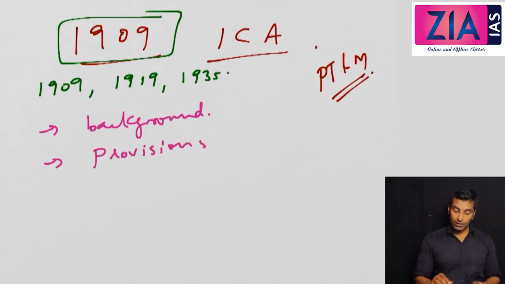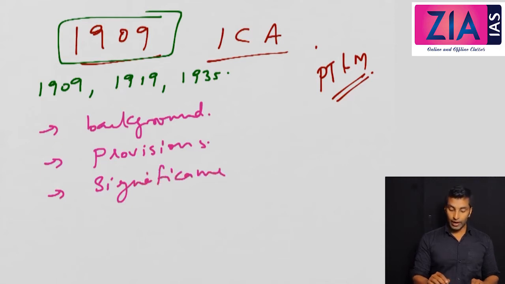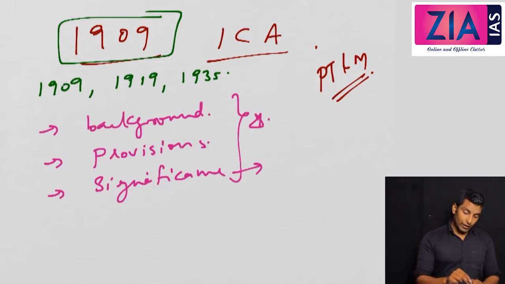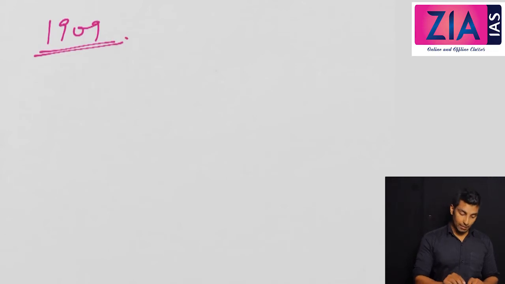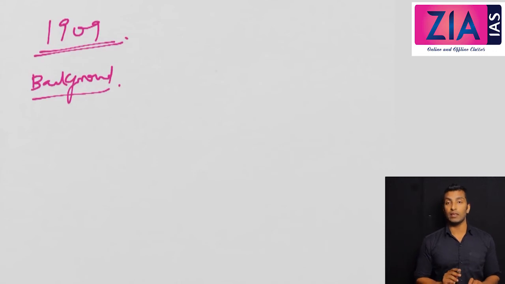Provisions of the act, or the clauses, or the most important points. Then we will obviously look at the significance. So these are the three dimensions we need to cover; this is the broad framework. Significance means you will look at impact or critical analysis, etc. So let's start off with the 1909 Minto-Morley Reforms: the background, then the provisions, then the significance or impact.